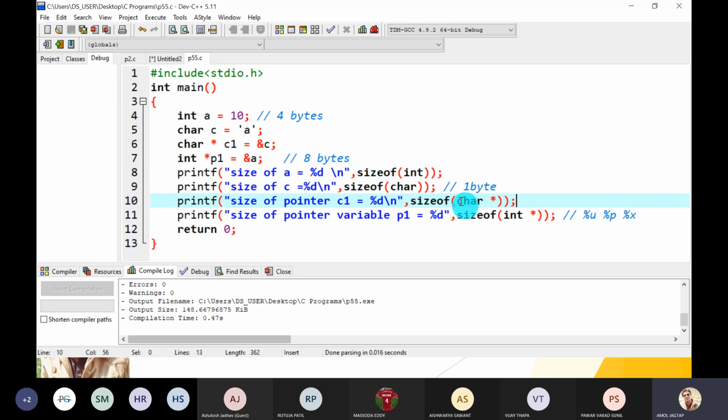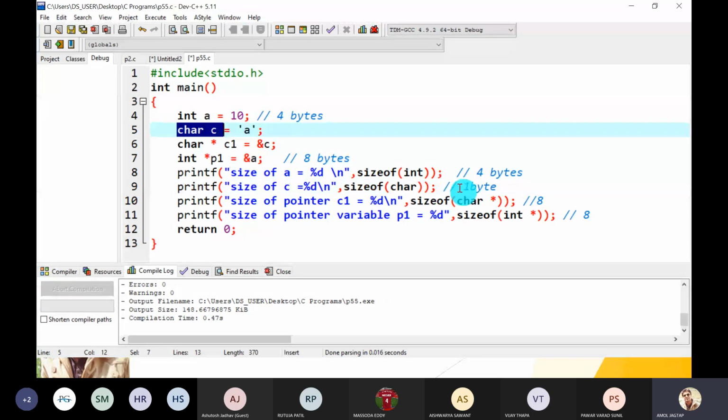So a character pointer also requires 8 bytes. An integer pointer also requires 8 bytes. A simple integer variable requires 4 bytes. And a simple character variable requires 1 byte. Great. Now take another example, double.